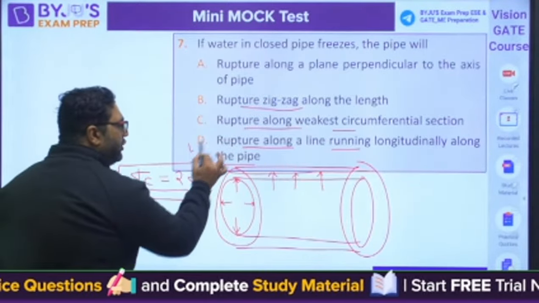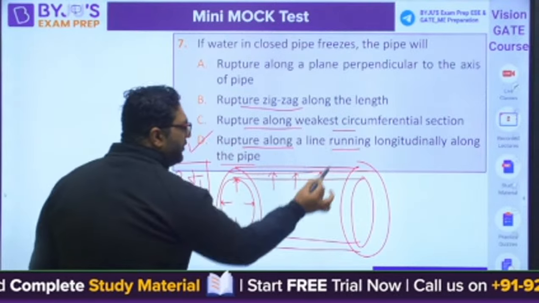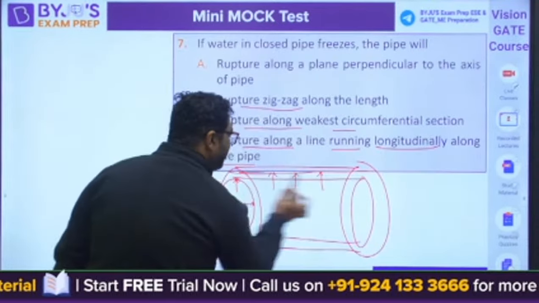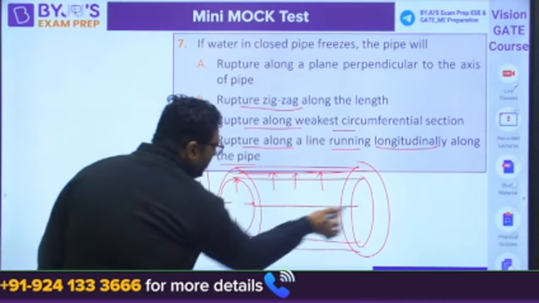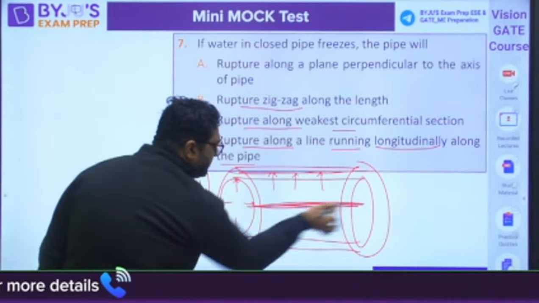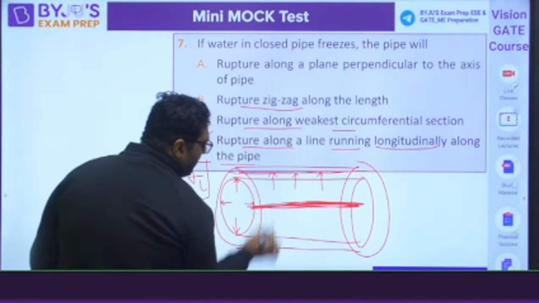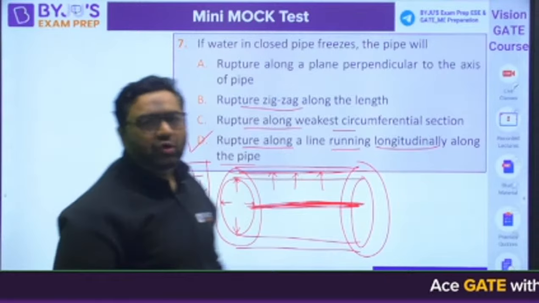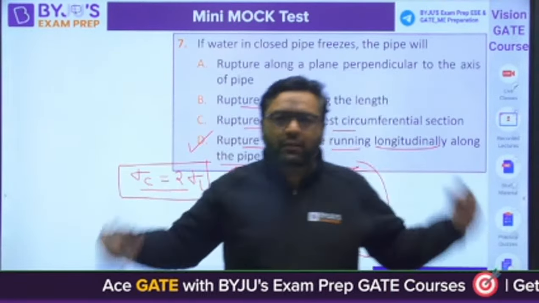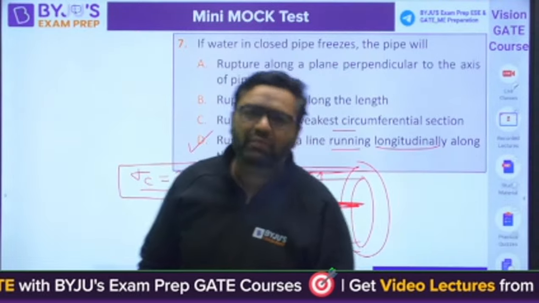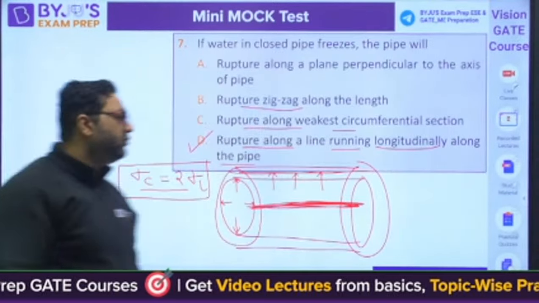So here the answer is going to be D. Rupture is always happening longitudinally, along this length. Or if a joint is present between the cylinders, then the rupture will happen there. So rupture is always going to happen on the longitudinal line, because there the circumferential stress will be more. So the answer for this will be D.